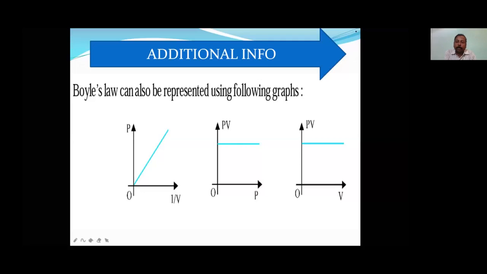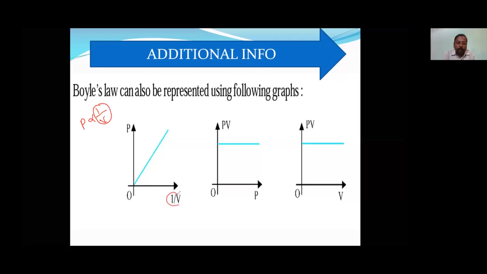Okay, so normally P and V are inversely proportional, that is non-linear. But now we can get it into linear. Okay, how can we make it linear? By making it directly proportional. So P is inversely proportional to V, but we can say P is directly proportional to 1 by V.